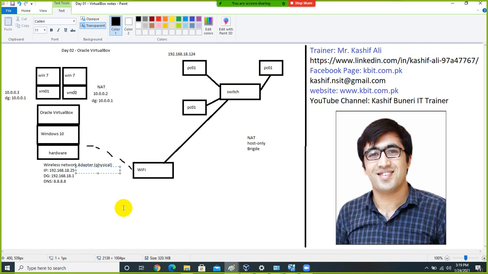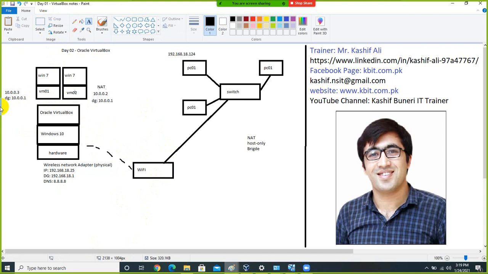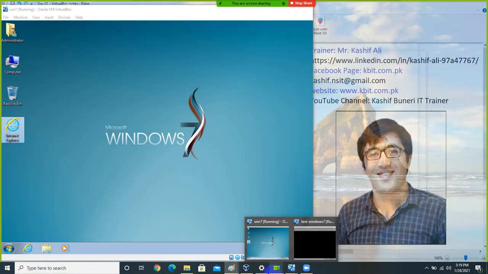So that's the story. In bridge option, these virtual machines are directly connected to the bridge network, to the physical network, but in NAT option, a separate private network will be created. And you can also create multiple NAT networks in your VirtualBox. This is possible. How is it possible?